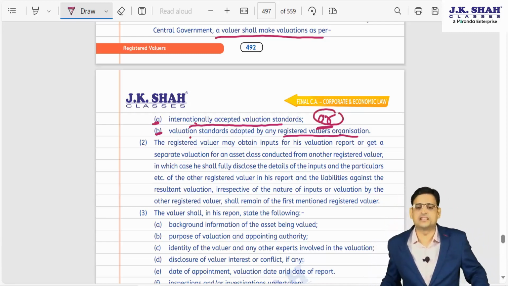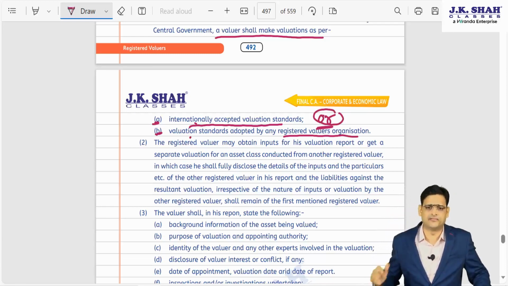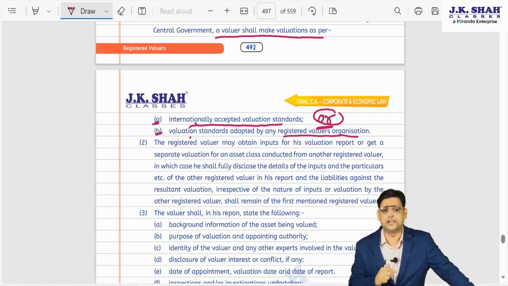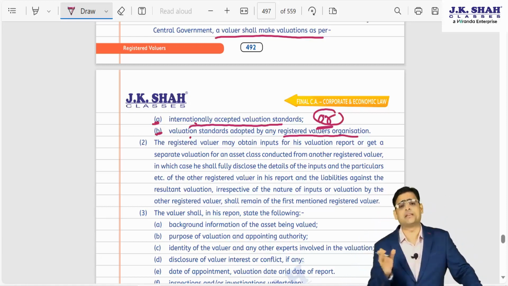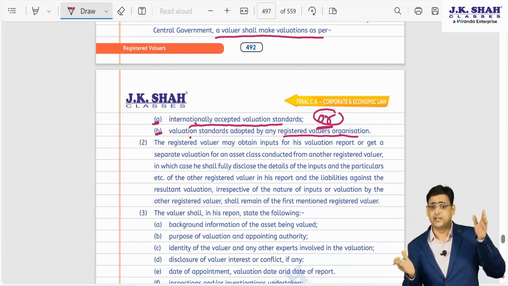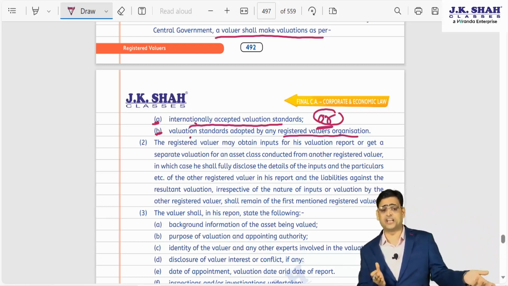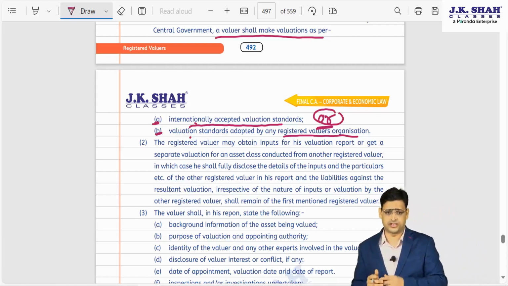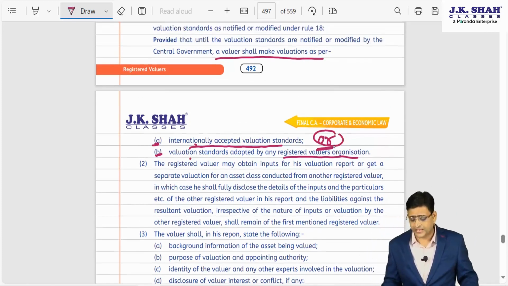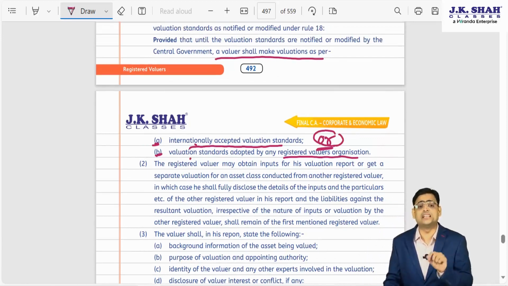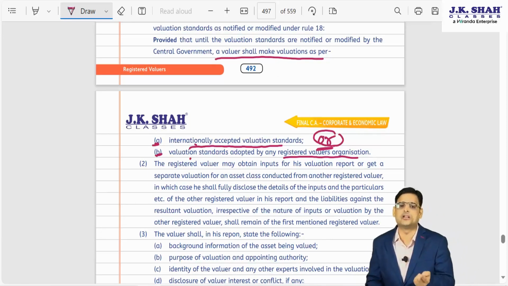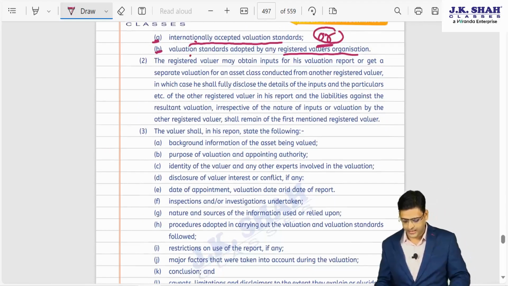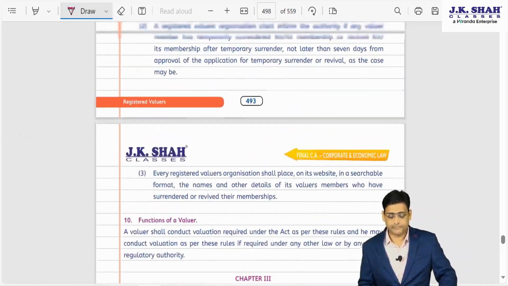As far as my students are concerned in classroom, I have many a time explained this to you. Again, after amendment also the same thing I am going to repeat. A valuer shall make valuation as per either the valuation standards accepted internationally or the valuation standards adopted by the registered valuer organization. So in your book also you can just add the word 'or'. Earlier there was nothing written in between. Now they have added the word 'or' in between. That's it. So these are two amendments from the registered valuer chapter.